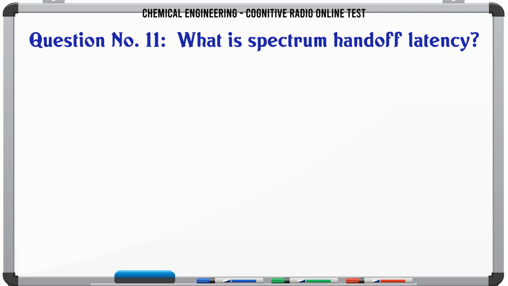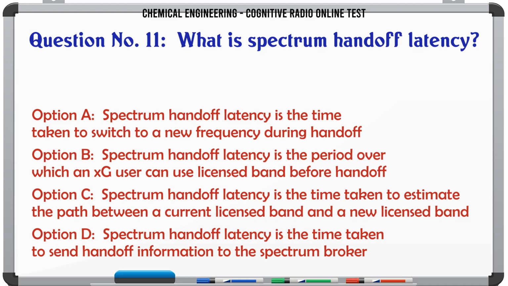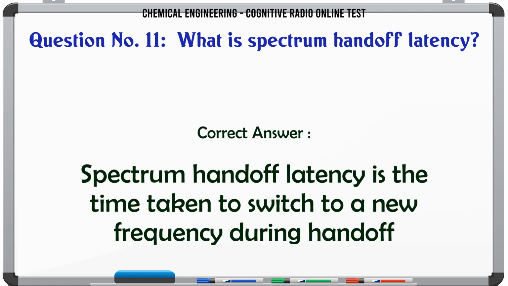What is spectrum handoff latency? A. Spectrum handoff latency is the time taken to switch to a new frequency during handoff. B. Spectrum handoff latency is the period over which an XT user can use licensed band before handoff. C. Spectrum handoff latency is the time taken to estimate the path between a current licensed band and a new licensed band. D. Spectrum handoff latency is the time taken to send handoff information to the spectrum broker. The correct answer is spectrum handoff latency is the time taken to switch to a new frequency during handoff.